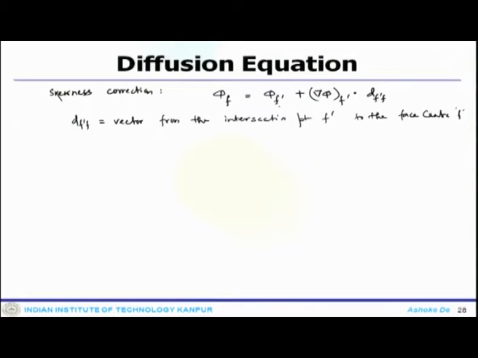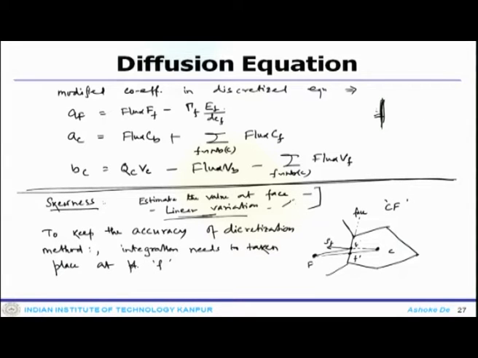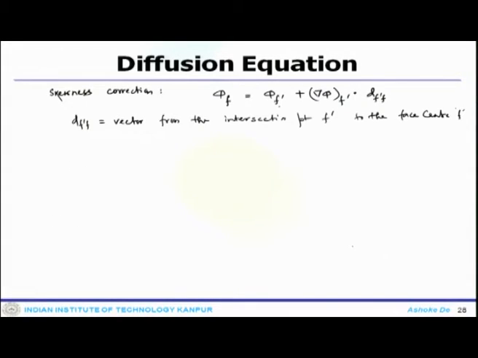With that correction one can interpolate the value at this point. This is very natural when you have some sort of skewness in the grid, this kind of small skewness correction needs to take place.